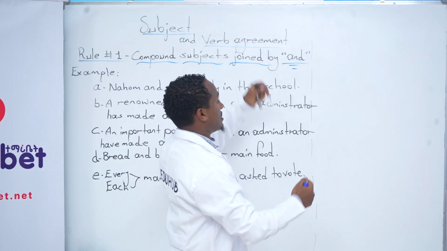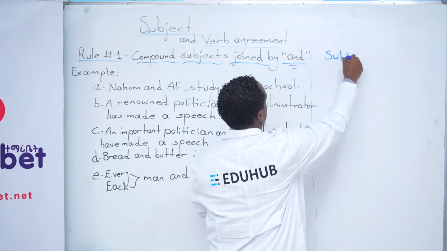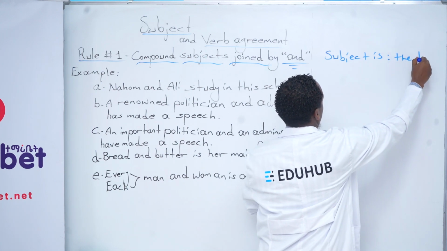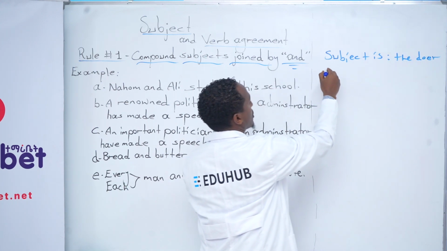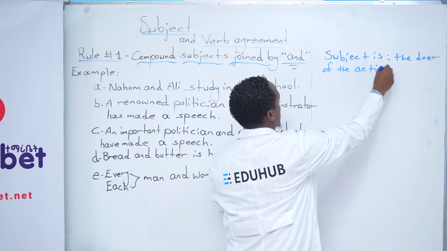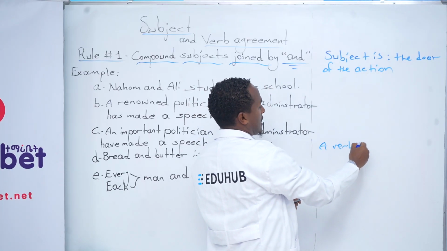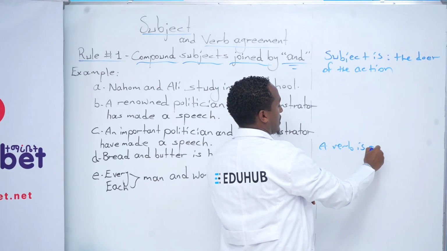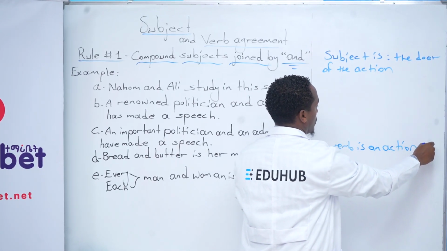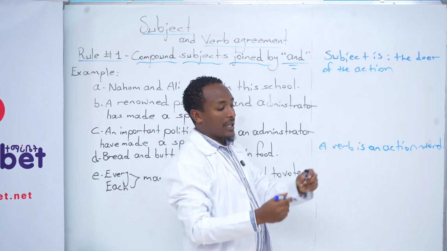The first one, what is a subject? Subject, it is the doer of the action. Okay? Subject is the doer of the action. And a verb is an action word. Okay? An action word. So the verb must agree with the given subject.